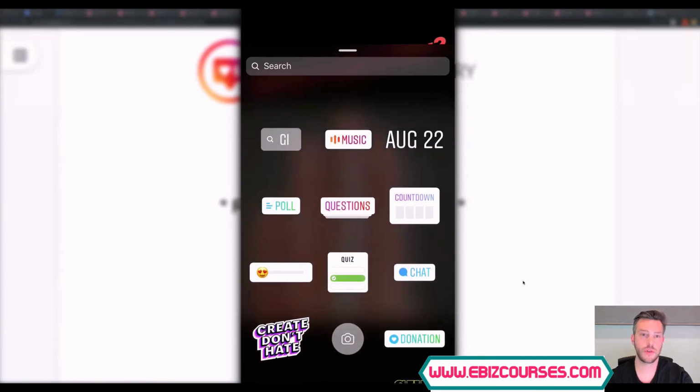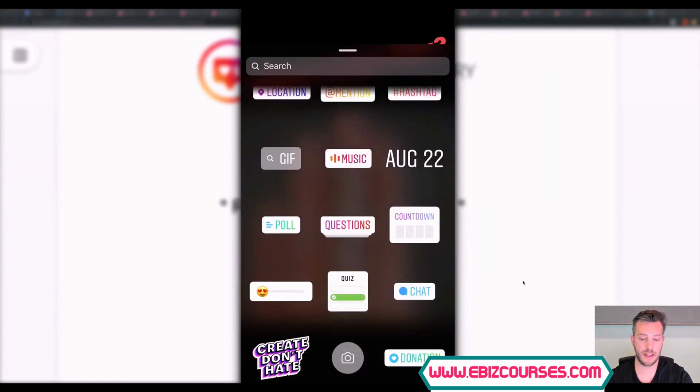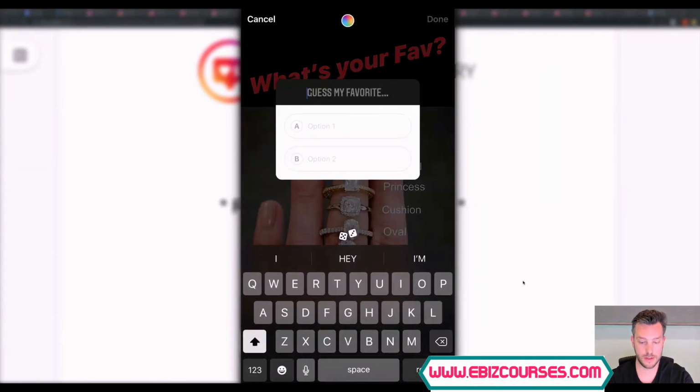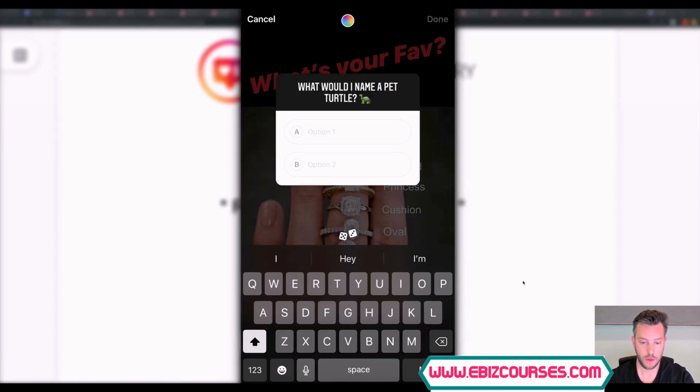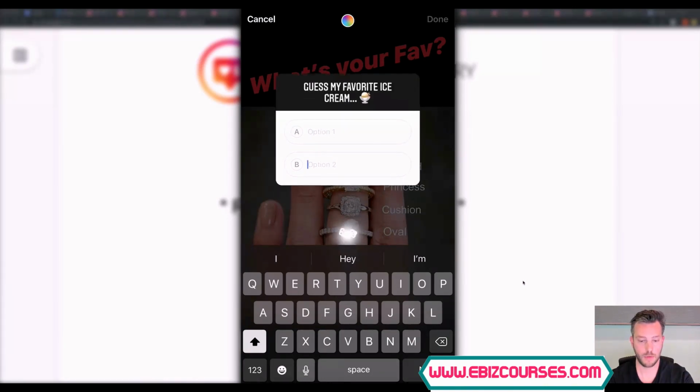So inside, once you get images and stuff in stories, you can put music, you can put countdown timers, polls, questions, quizzes, sliders, donations, all sorts of stuff. So in this case, I might give people the ability to take a quiz. And we can always add more options in the quiz as well. So you can do these random quizzes right here. You can also hack this a little bit by adding in additional options where they can answer which one is their favorite. It's not what it's meant for, but it's a little hack that you can use to get people to engage with this stuff right here.